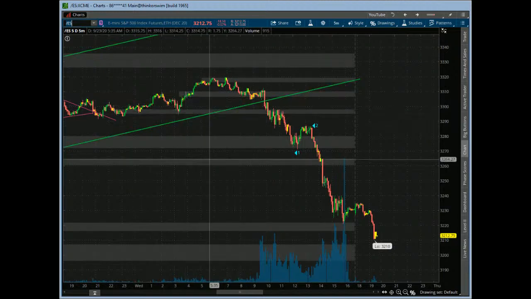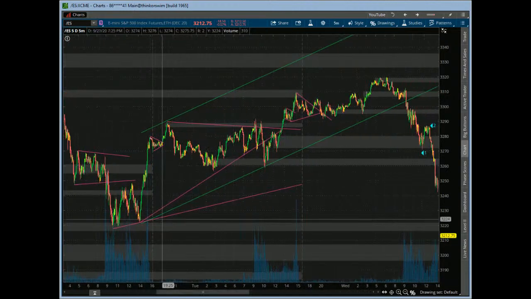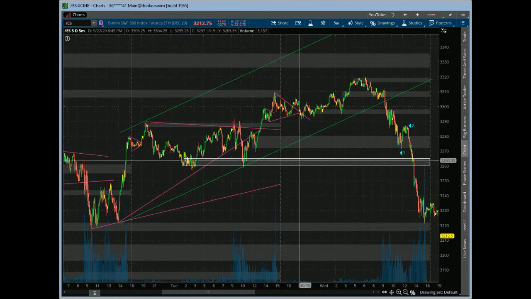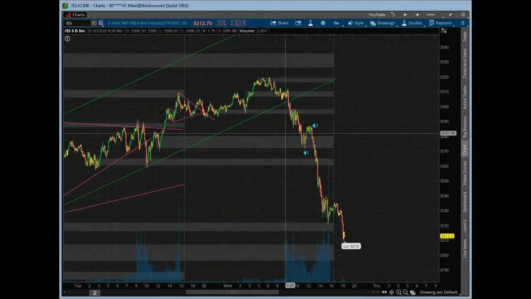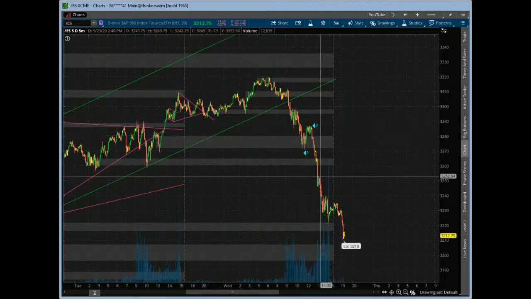So we had this big channel as well on the ES, right, from Monday. And we broke down below that today. So that was another bearish signal. And then we kind of chopped around here. They tried to hold on a little bit, right? Some other congestion right here. And then we dropped. Right, and then each rally was just shortable off of that.